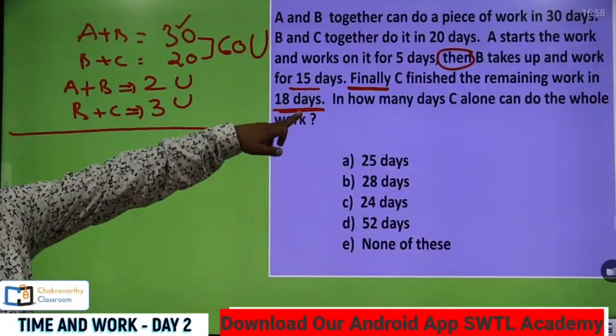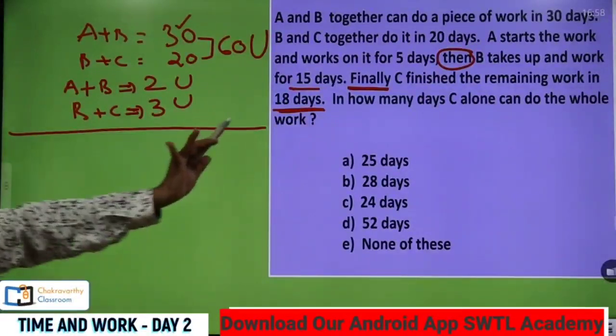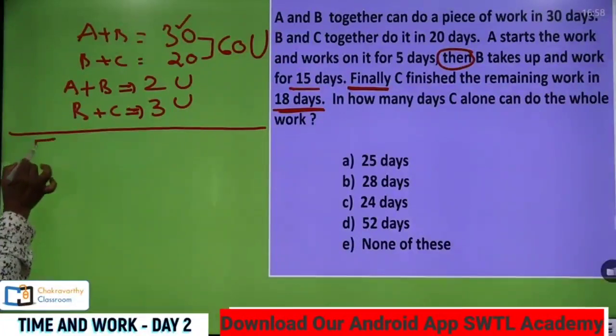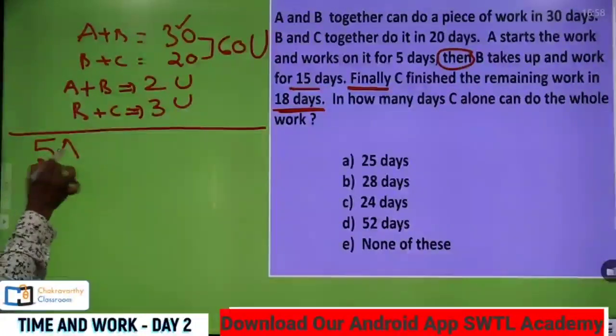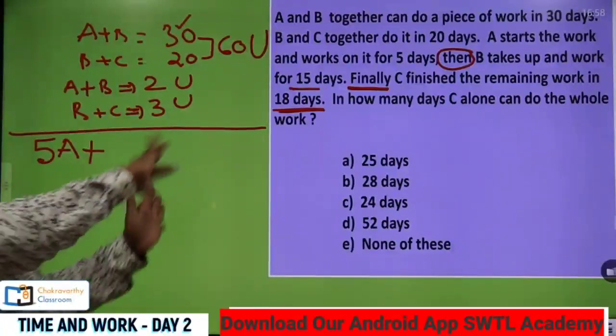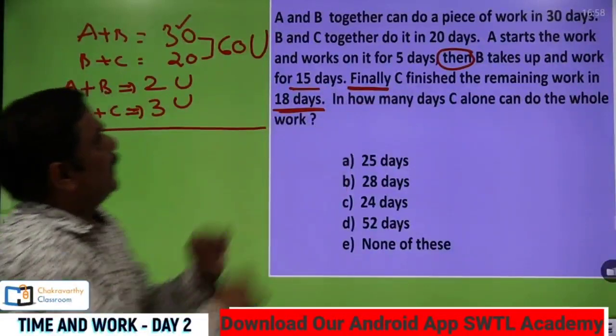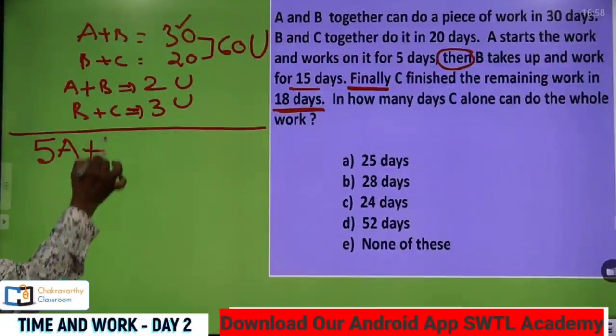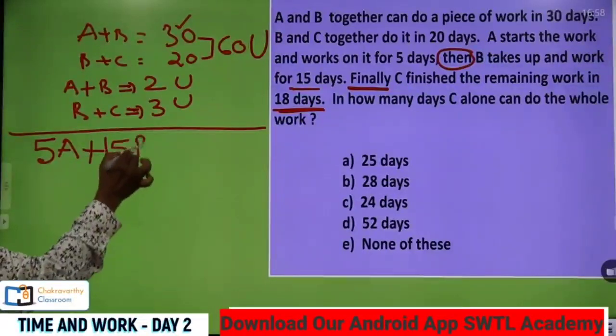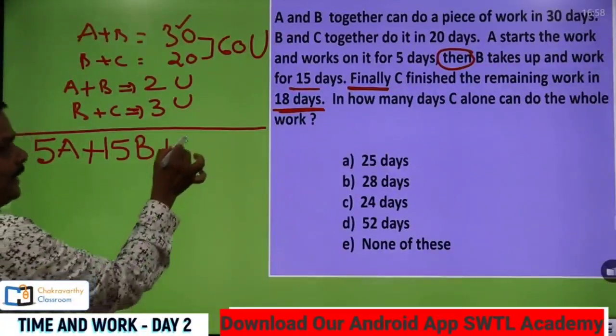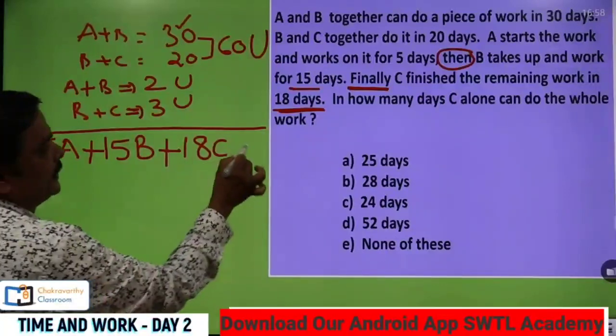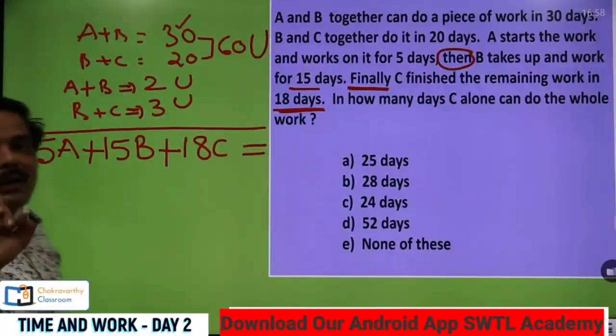First, A worked for 5 days. You take one equation like this: 5-day work of A, plus, after that A left, B takes up and works for 15 days, so 15-day work of B, plus 18-day work of C is equal to the total work.